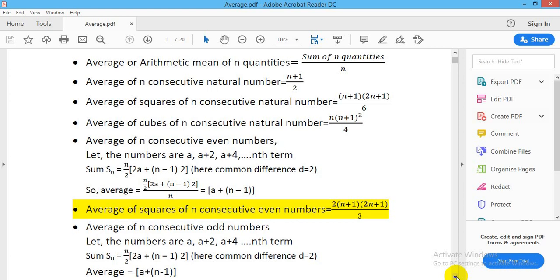So average will be summation Sn by n, that is n by 2 into (2a plus (n minus 1) into 2) by n, which is equal to a plus n minus 1. Similarly, average of squares of n consecutive even numbers is equal to 2 into (n plus 1) into (2n plus 1) by 3.